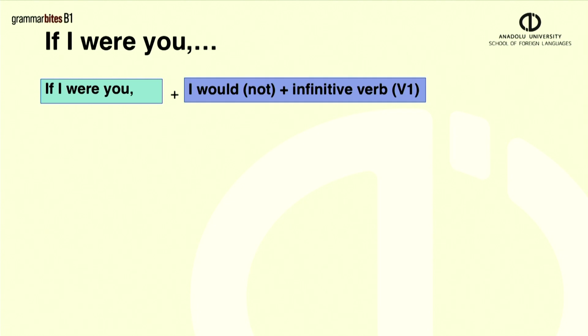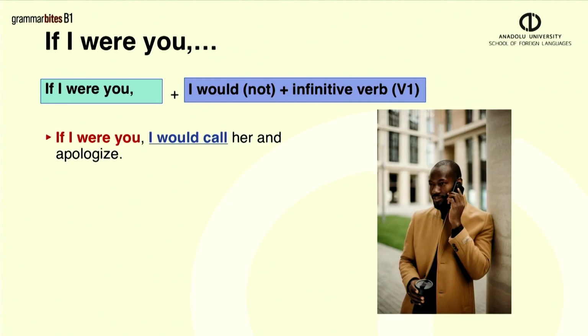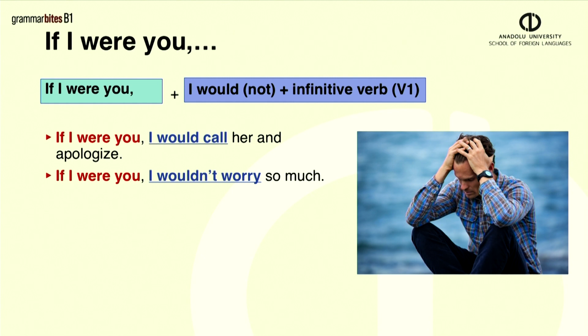We can also use the if I were you structure to give advice with an imaginary scenario in mind. As this is a second conditional structure, the rules are the same. The subject is I in both parts of the sentence. For example, if I were you, I would call her and apologize. To make negative sentences, use wouldn't. If I were you, I wouldn't worry so much.